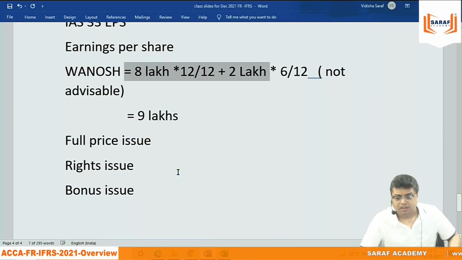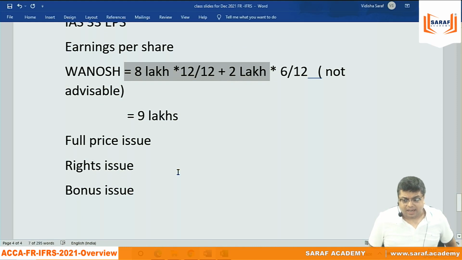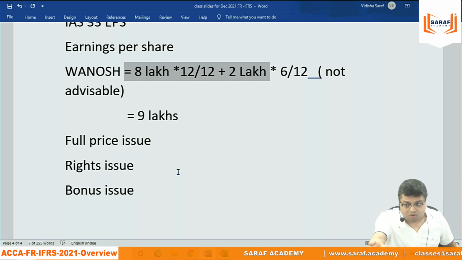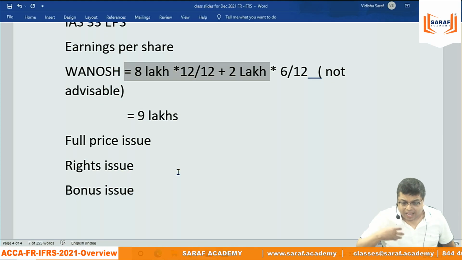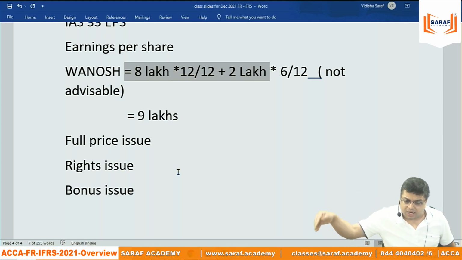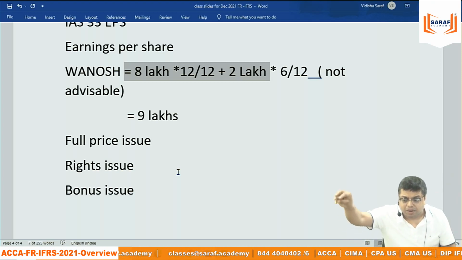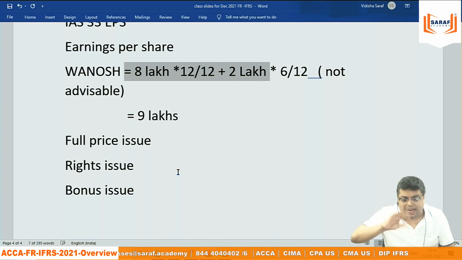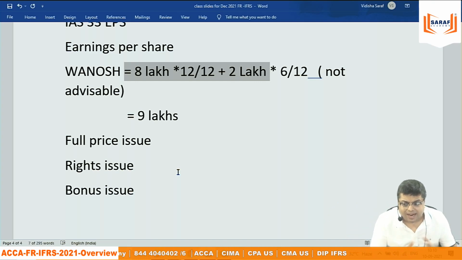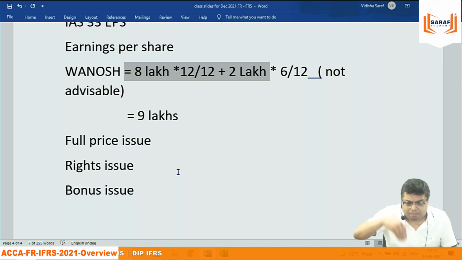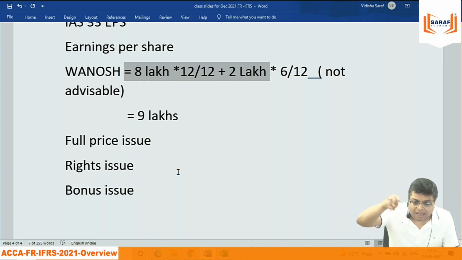Rights issue means the company is giving shares at less than market price to the existing shareholders. Suppose I have shares of Reliance. Reliance is giving further shares to the existing shareholders, to me, to all the shareholders, at less than market price. Market price is 2,000. They are giving at 1,800. Why are they giving at 1,800? If they give at 2,000, I am not interested, because I can buy from the market at 2,000. I will buy at a lesser price because I am seeing the value: something which is worth 2,000, I am able to get at 1,800.